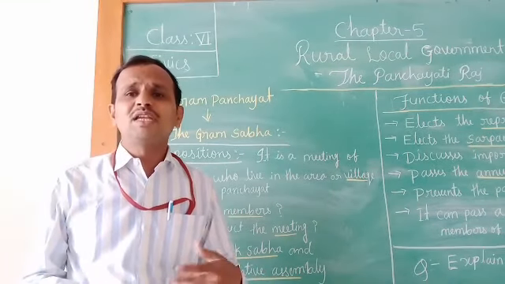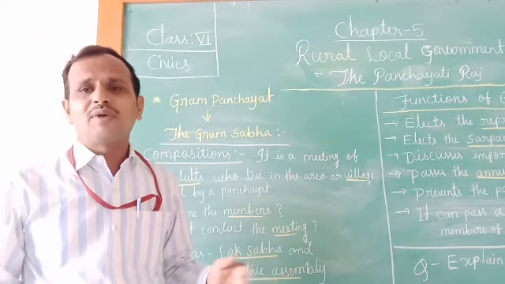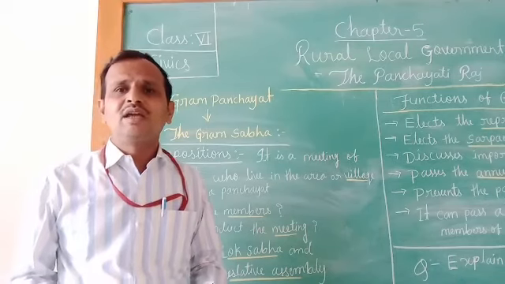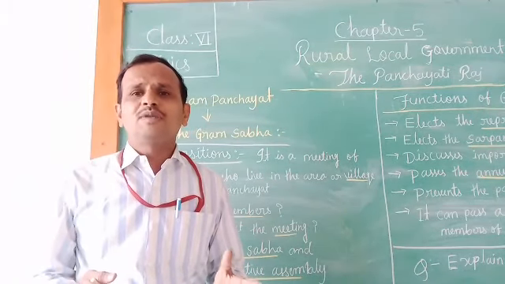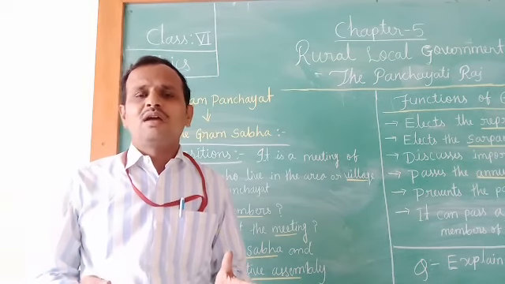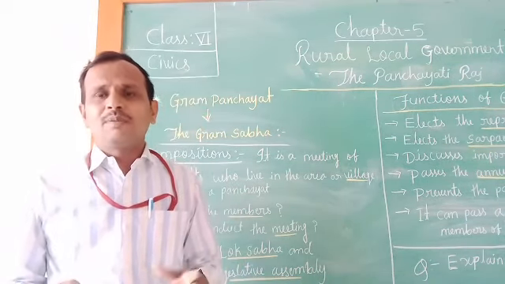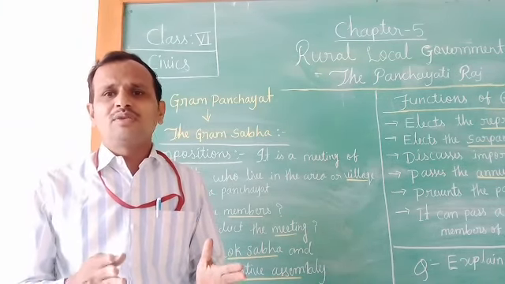Like this, there are many problems discussed in the Gram Sabha meeting: providing good water facilities, providing health facilities, maintaining and repairing roads, planting trees, and repairing wells.